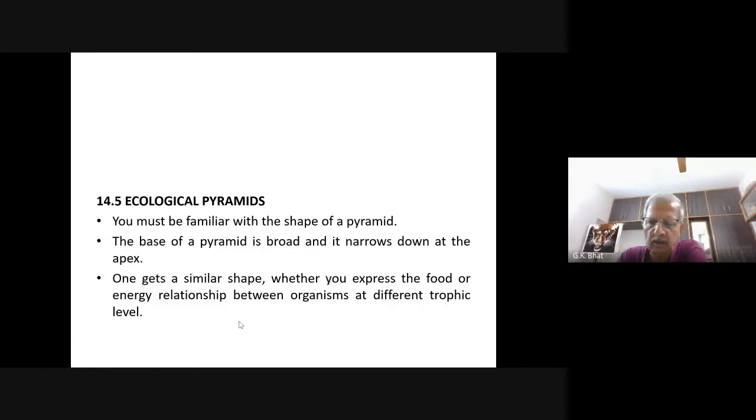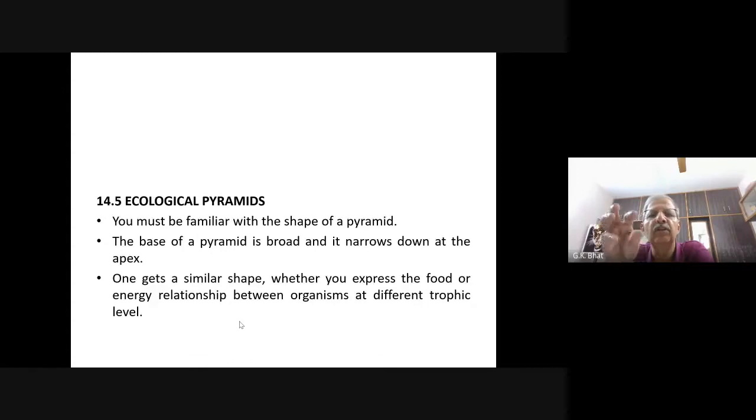You must know that if you listen to me very carefully, if you study 3 parameters, that is number, energy, and biomass in any ecosystem, you select one ecosystem and study the number of first trophic level individuals, number of second trophic level, third trophic level, fourth trophic level, or the biomass of these individuals, or the energy flow, the energy availability.